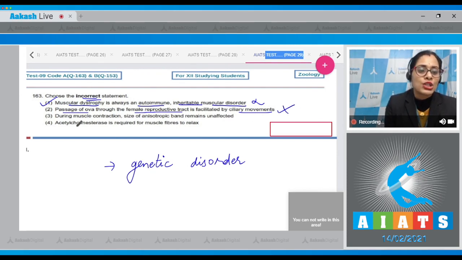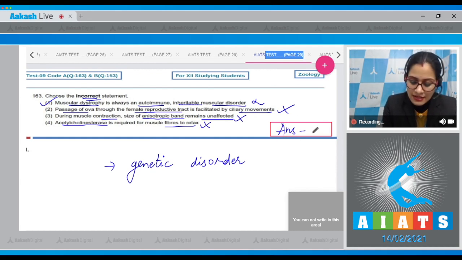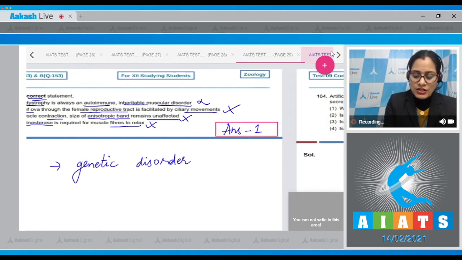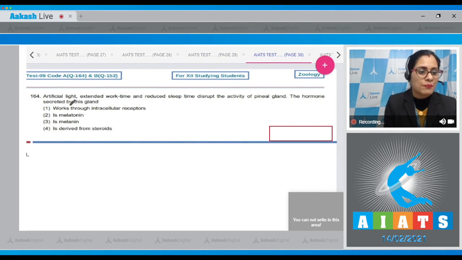Third statement, during muscle contraction, size of anisotropic band remains unaffected, as the size of A band remains unaffected during muscle contraction. This is a correct statement, so it cannot be a correct answer. The last statement says acetylcholinesterase is required for muscle fibers to relax, which is also a correct statement, so it cannot be a correct answer to this question. So the correct answer is statement 1, that is option number 1. Let's move on to the next question, question number 164.